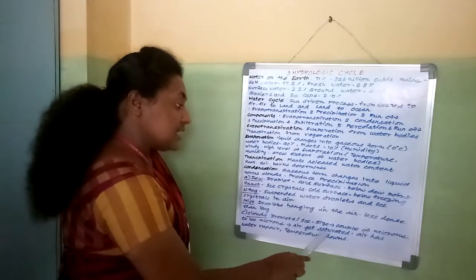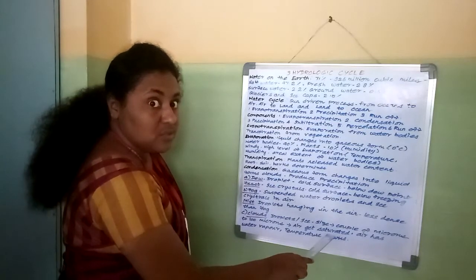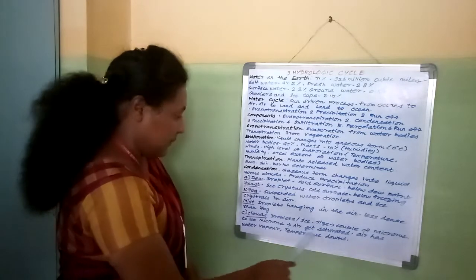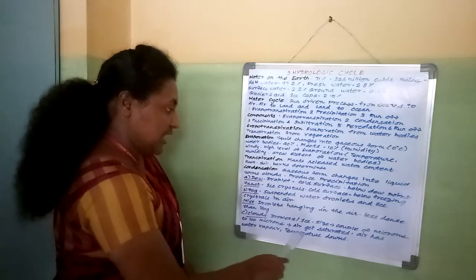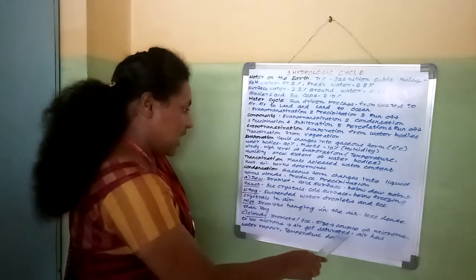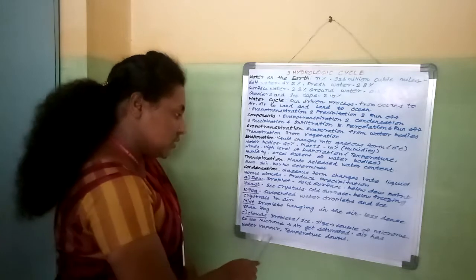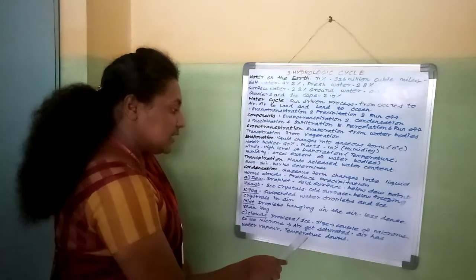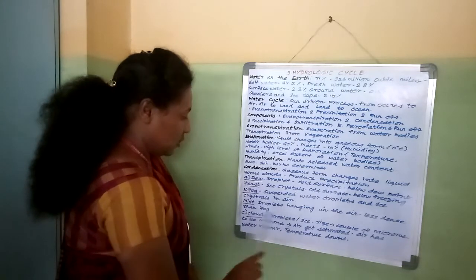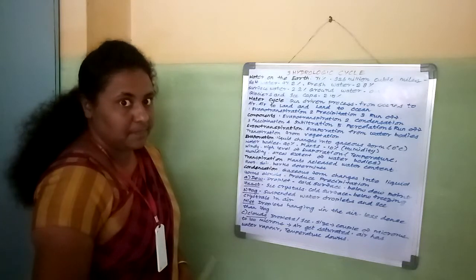Air gets saturated. Saturated means what? Cools down. In this cloud only, air gets cooled down, and the air has water vapor, and the temperature is getting down in this cloud.